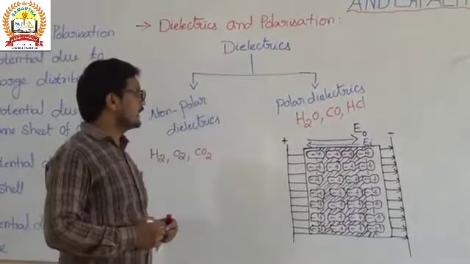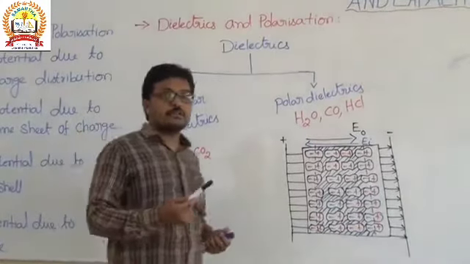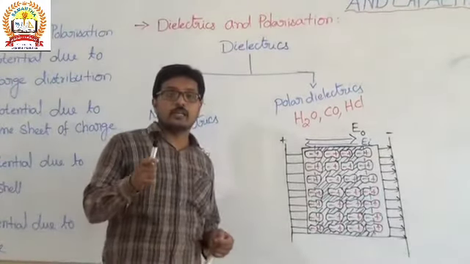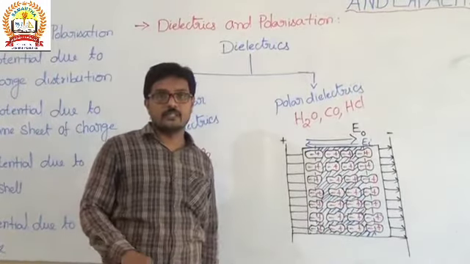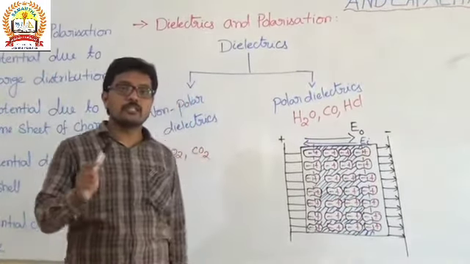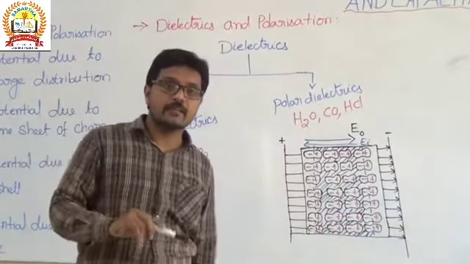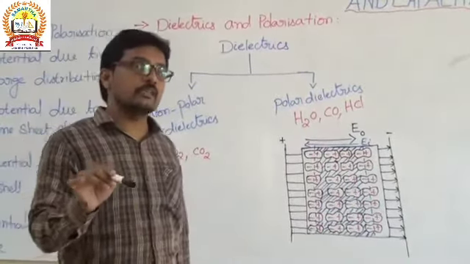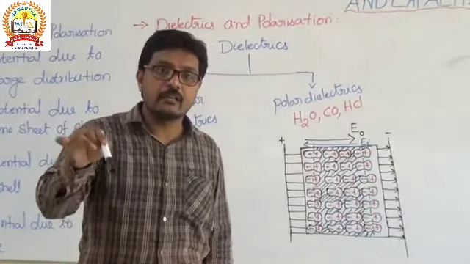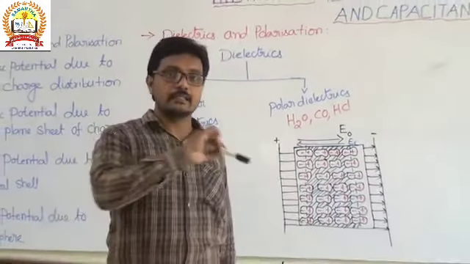Then what is the net electric field? Net electric field, I already explained to you, will decrease. Okay, but it won't be zero. We studied in the case of conductors that the electric field inside the conductor is zero, whereas in dielectrics the electric field is not equal to zero but it decreases.